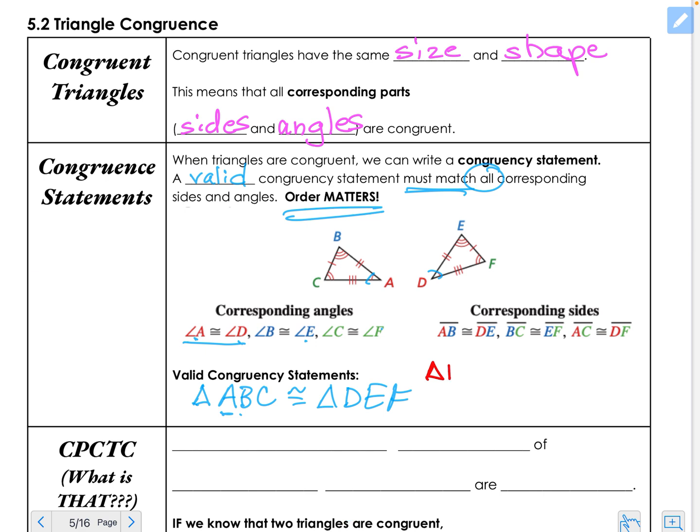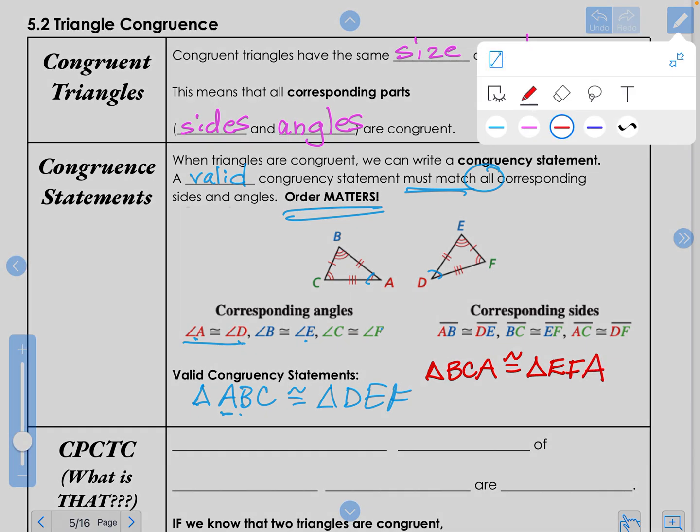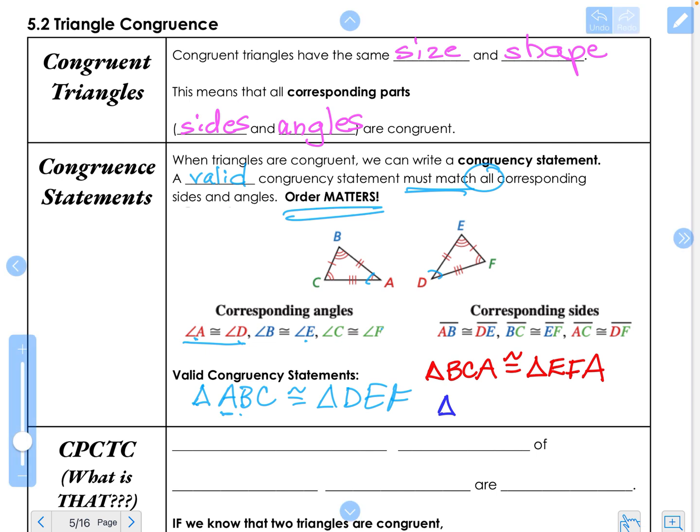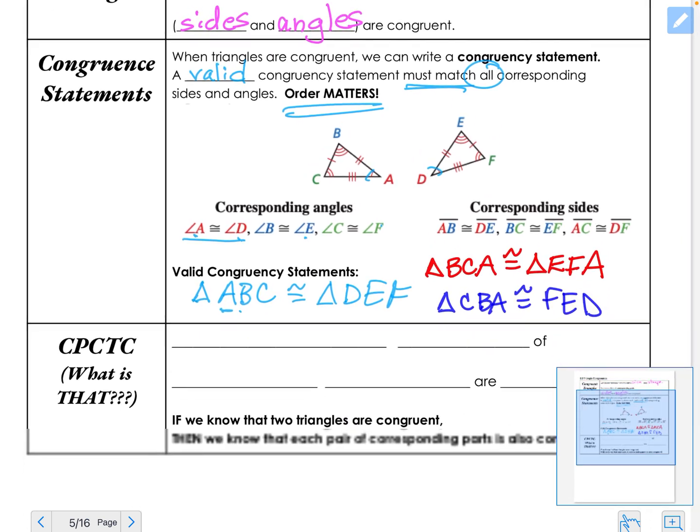I could also do it in a different order. I could do BCA. And then I have to match it up. B with E, C with F, A with D. And then I could do, maybe just do it backwards. CBA is congruent to FED. But if I'm saying they're congruent, I'm matching the congruent parts.